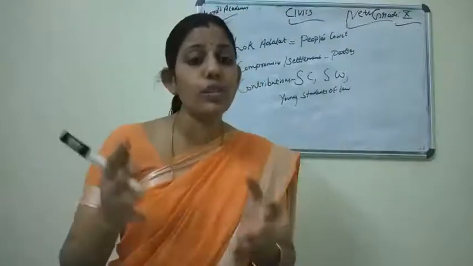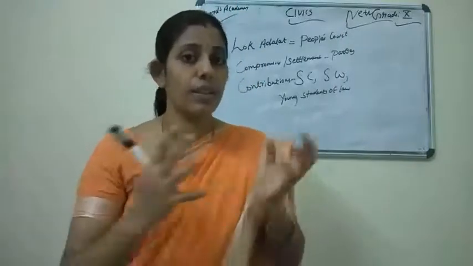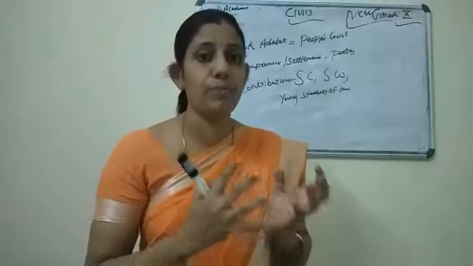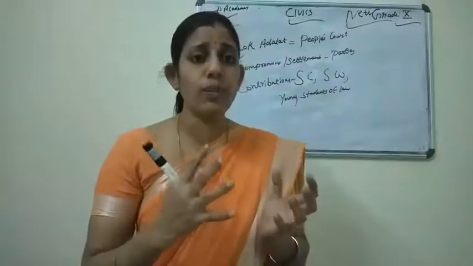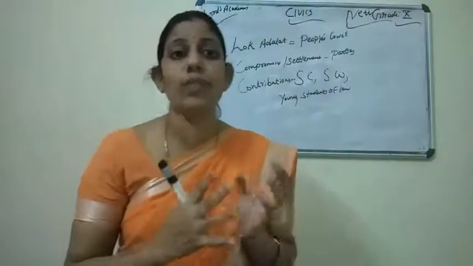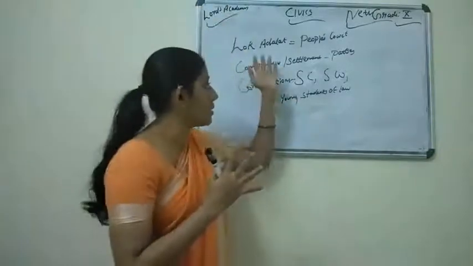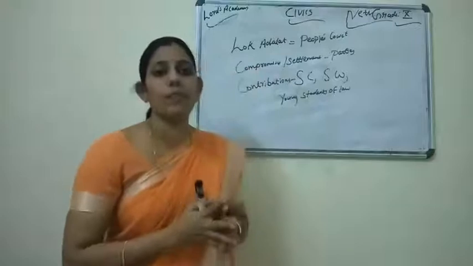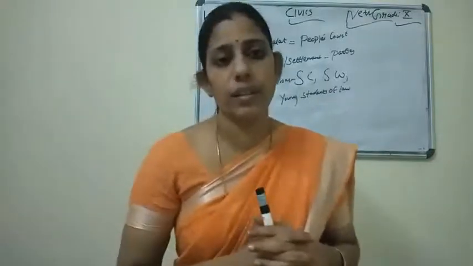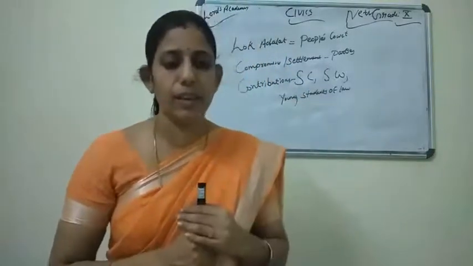So in order to reduce the workload of other courts, these public spirited men and women make a settlement of the cases or disputes. That compromise or settlement is known as what? Lok adalat. I hope the meaning is clear to you.